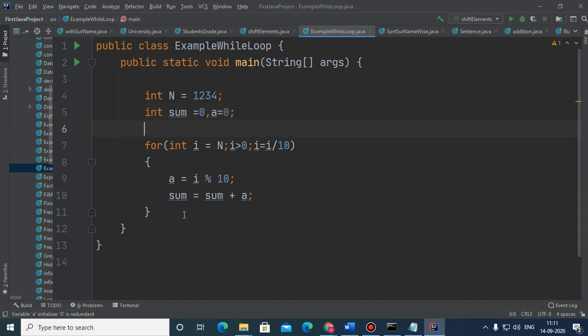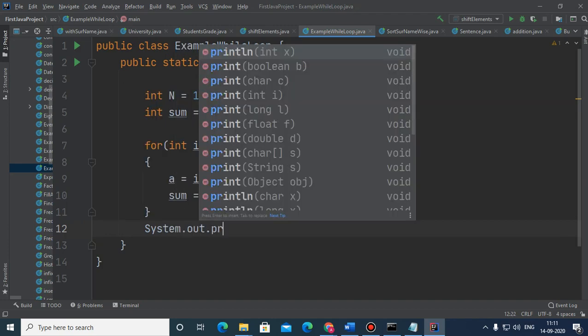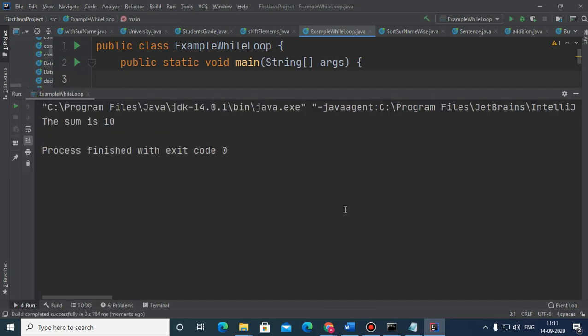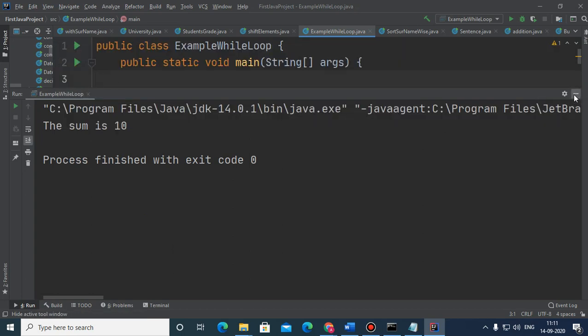So children, do you know this method we have explained earlier? Just see that the code will calculate the sum of the digits, and now you can see that the sum of the digits is 10.